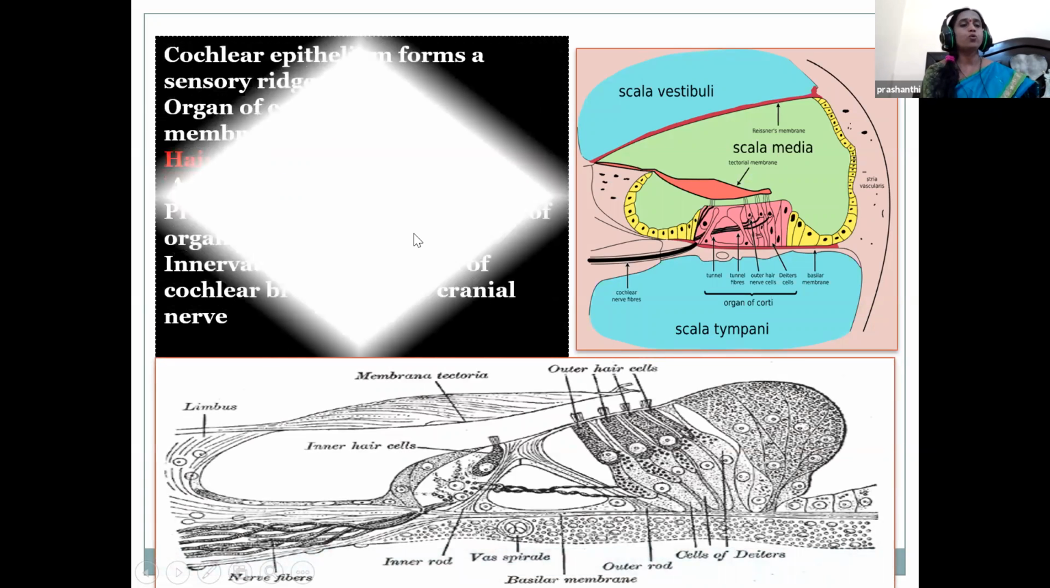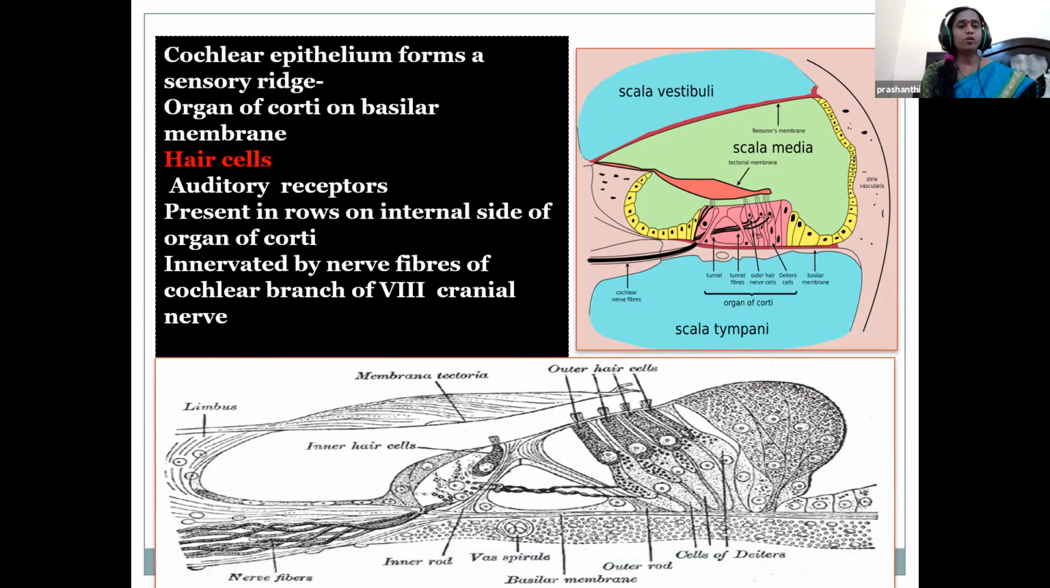Organ of Corti. This is the organ of the innermost ear present on the basilar membrane. It is located within the cochlea and it contributes to hearing, that is the audition. It has hair cells, the stereocilia, present in three rows in the outer hair cells and one row in the innermost layer. These are formed by the innervation of the nerve fibers of the cochlear branch of the 8th cranial nerve.